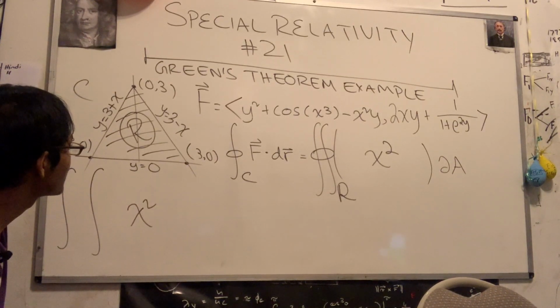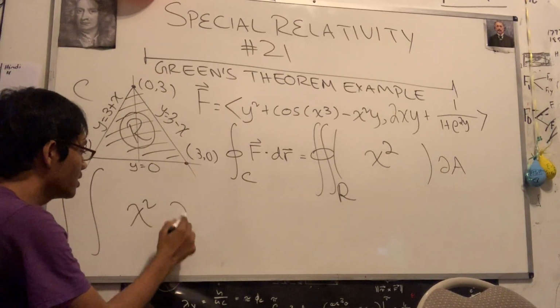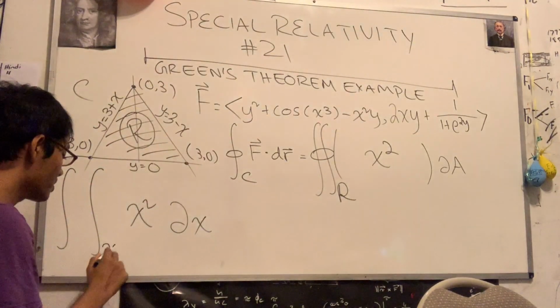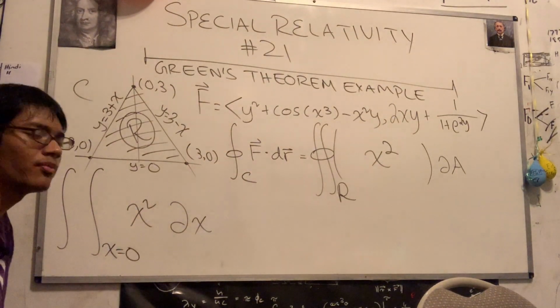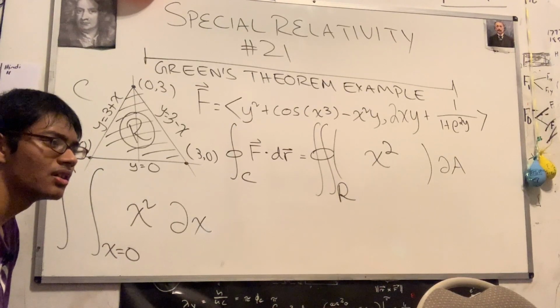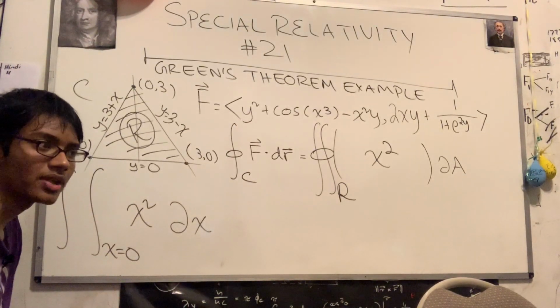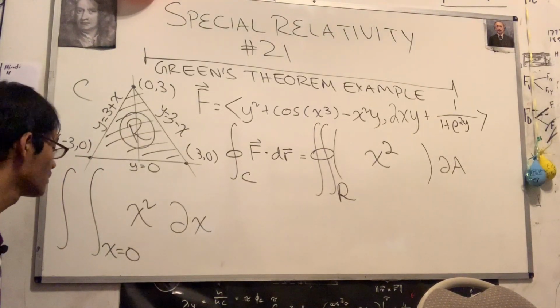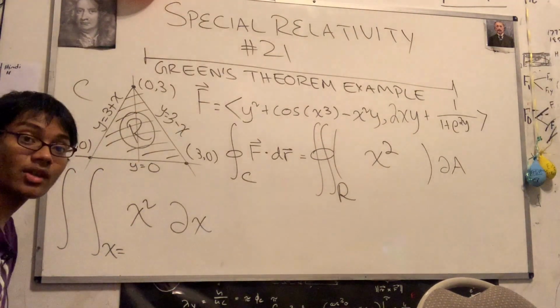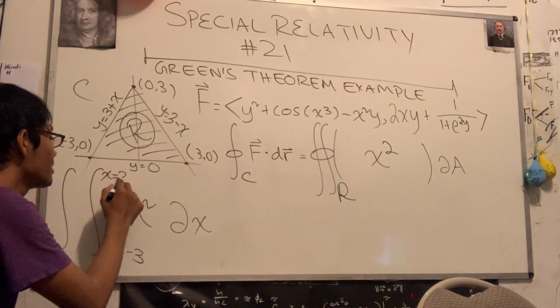It depends on what you're thinking. Yeah, it's easier to integrate by x first this way. So we can do partial x, and so our bounds are going to be from x equals 0. Professor, everything all right? Why do I hear that sound? Please, Professor, we're live, and we don't like many distractions. So instead of x equals 0, I'm going to have x equals negative 3. And that's going to go all the way to x equals 3.